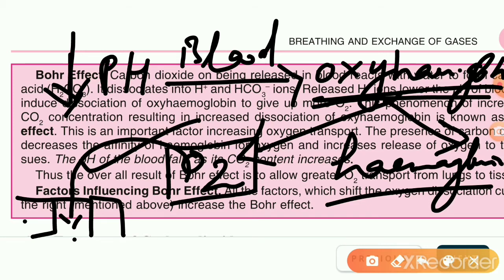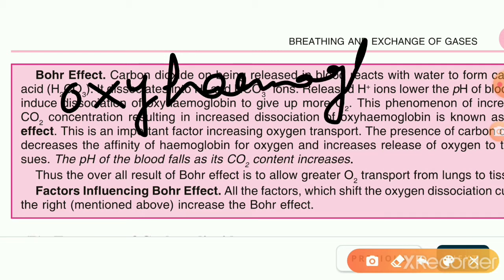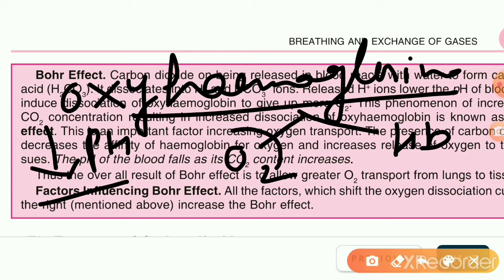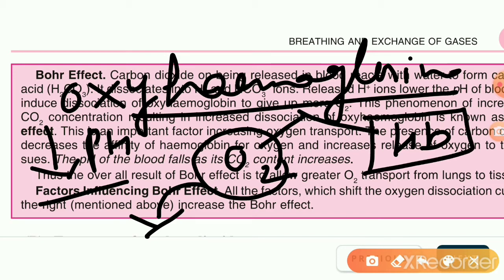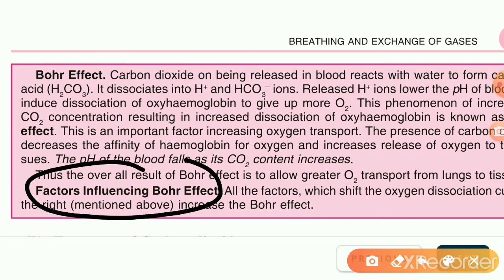So we can say that in order to dissociate oxyhemoglobin, low pH is required, and that low pH results in the breaking of this into oxygen and hemoglobin and makes this oxygen available to the body tissue, and hemoglobin is free to catch new oxygen or to carry carbon dioxide along with that. Clear? So now what are the factors which influence the Bohr's effect?